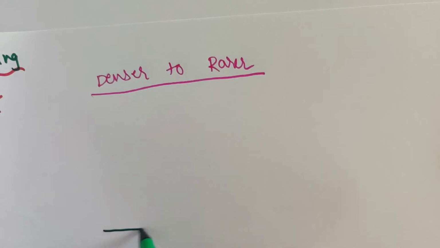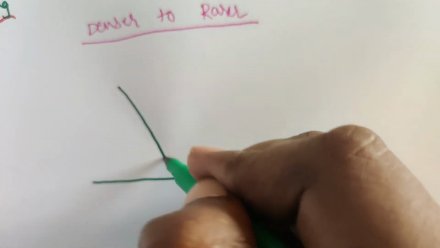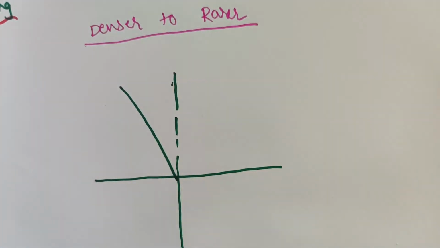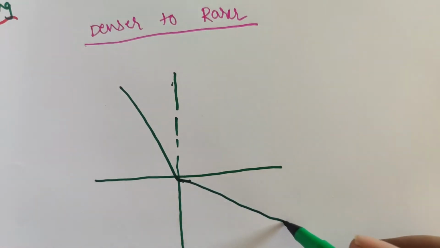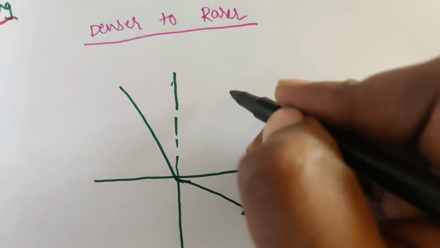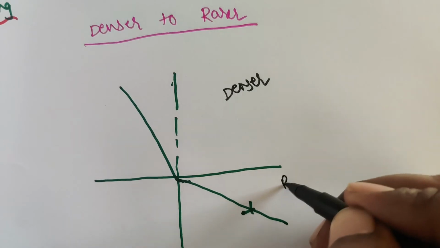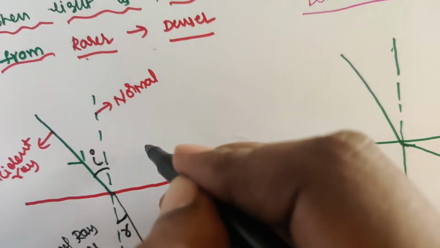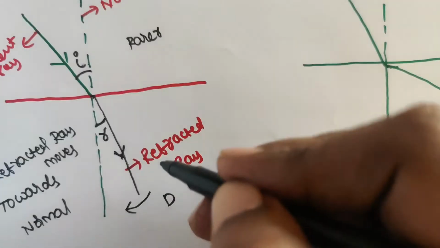Here, this is the denser medium and this is the rarer medium.